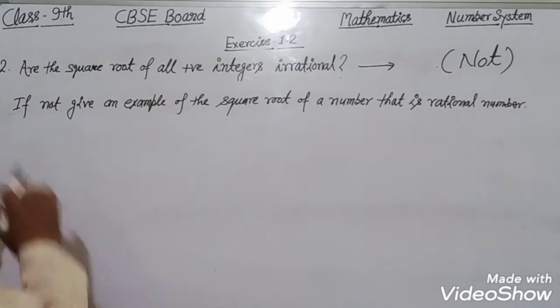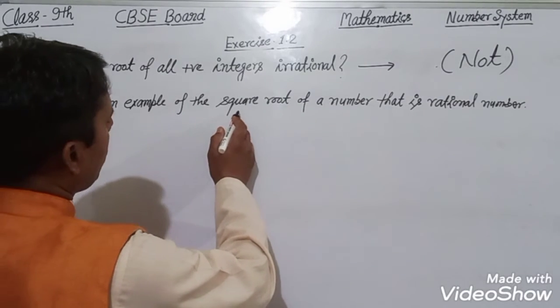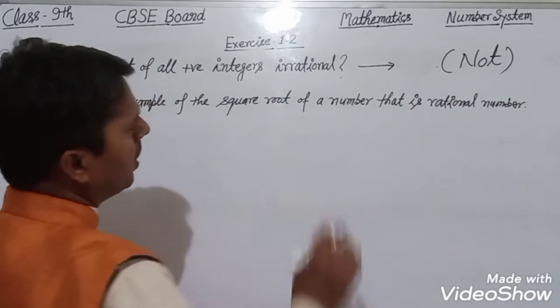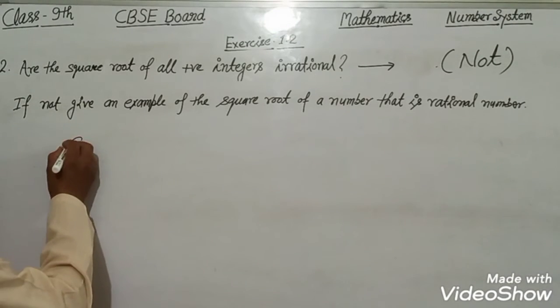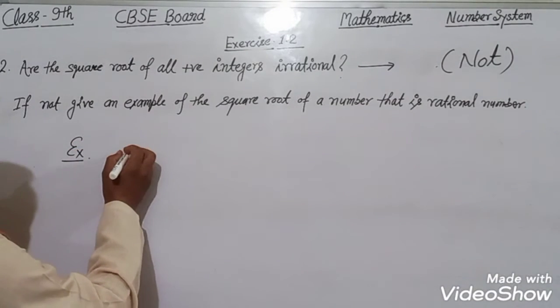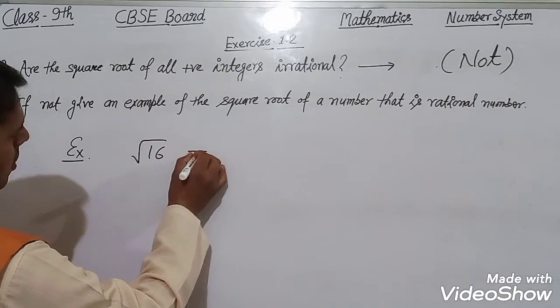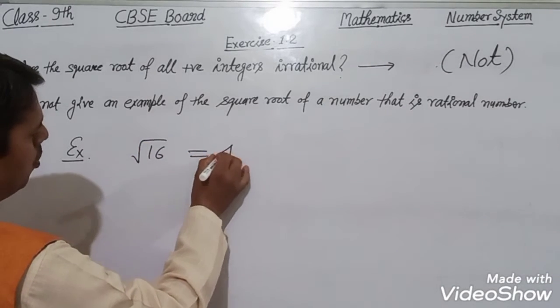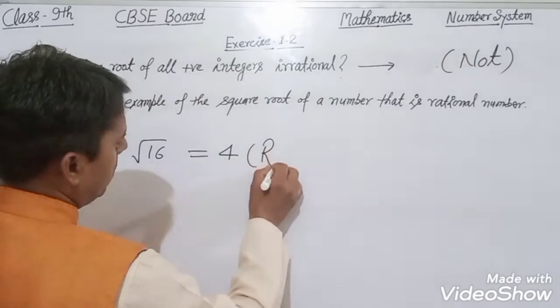If not, give an example of the square root of a number that is a rational number. So, for example, the square root of 16 will be 4, and 4 is a rational number.